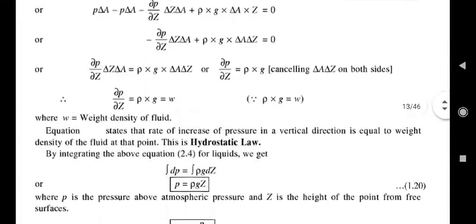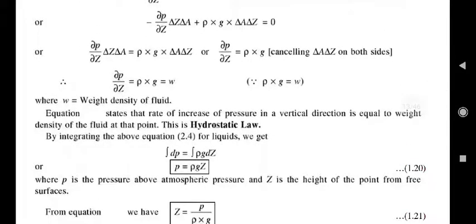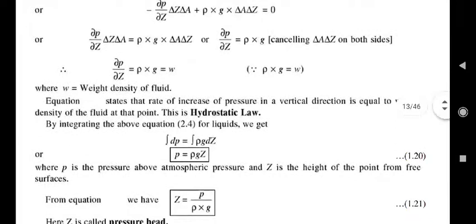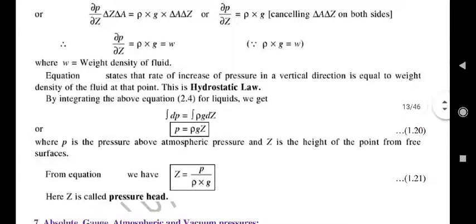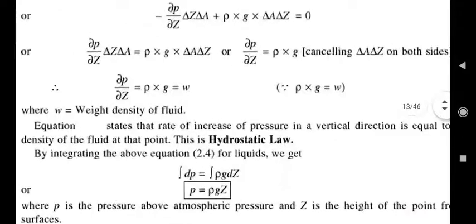Resolving this, we will get dou P by dou Z is equal to rho into G, that is equal to W. So this is known as hydrostatic law. So the above equation is dou P by dou Z is equal to rho into G into W.